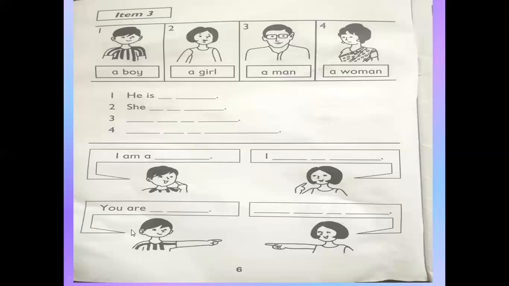Now this boy is pointing to that girl, so he is saying, you are a girl. Okay? You are a girl. And she is saying, you are a boy. Understand?